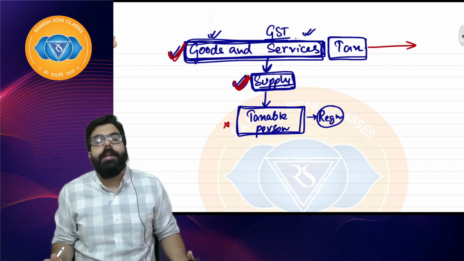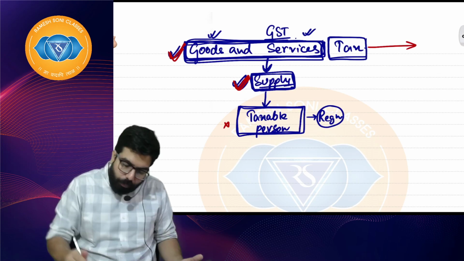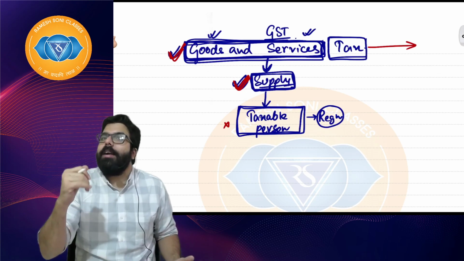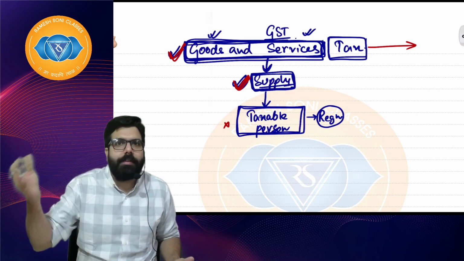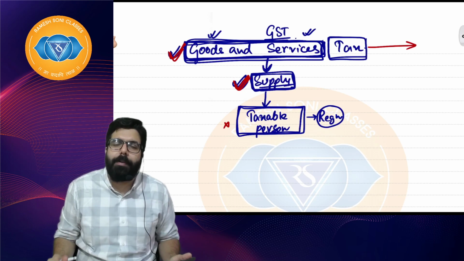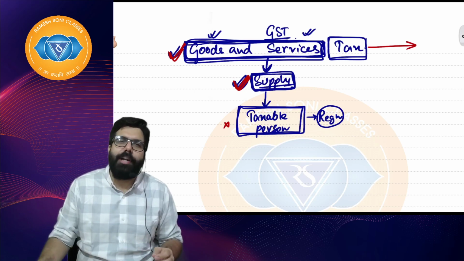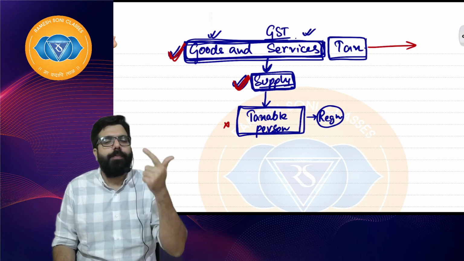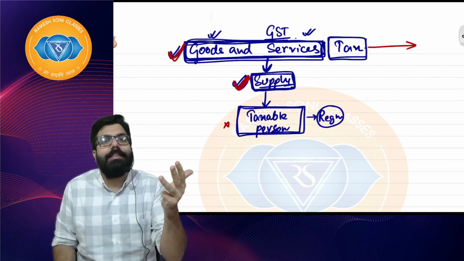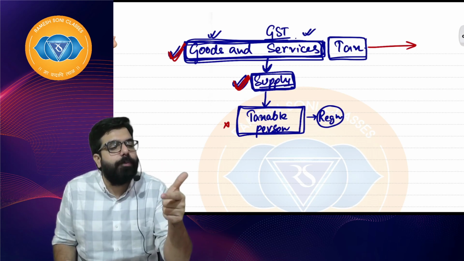So there are some things which we will be discussing about the definition of supply after some time, not now, might be in the second or third class. We will be discussing the definition of supply. When you read it, the definition of supply says supply includes sale, transfer, barter, lease, rental, license, disposal.